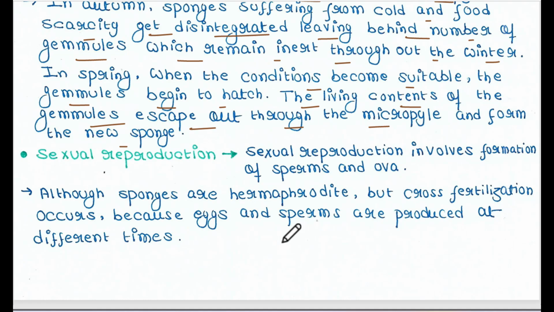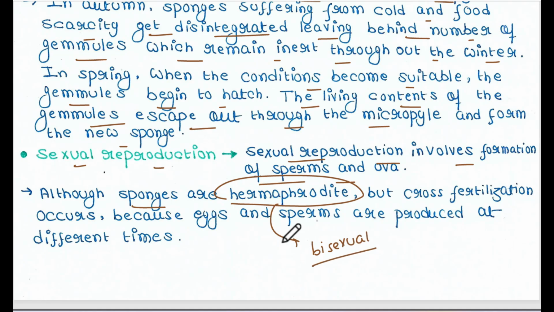Now I will talk about the sexual reproduction in sponge. So sexual reproduction involves formation of sperms and ova. Since it is sexual reproduction, it involves gametes, right? So sperms and ova are formed in the sponge body, and sponges are mainly hermaphrodite. Hermaphrodite means they are bisexual. Bisexual, that means both eggs and sperms are produced in the same body. So you can think that self fertilization will occur, but no. There is cross fertilization. Although they are hermaphrodite, always cross fertilization will occur.